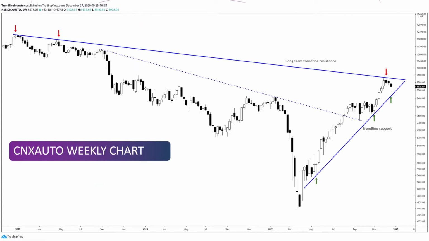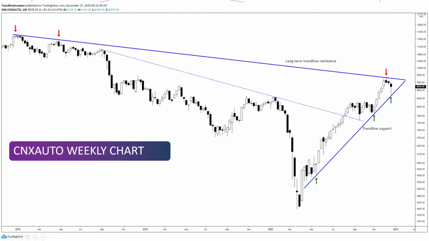Now let's jump on to the sector charts. The first one is CNX Auto. CNX Auto had a massive move after this trend line breakout over here, right? We broke out somewhere in the middle of July, and then we had this nice consolidation for many weeks. Now this is the weekly chart. As you see here, we had a consolidation of many weeks, and then we had again a nice strong move for 4 weeks.